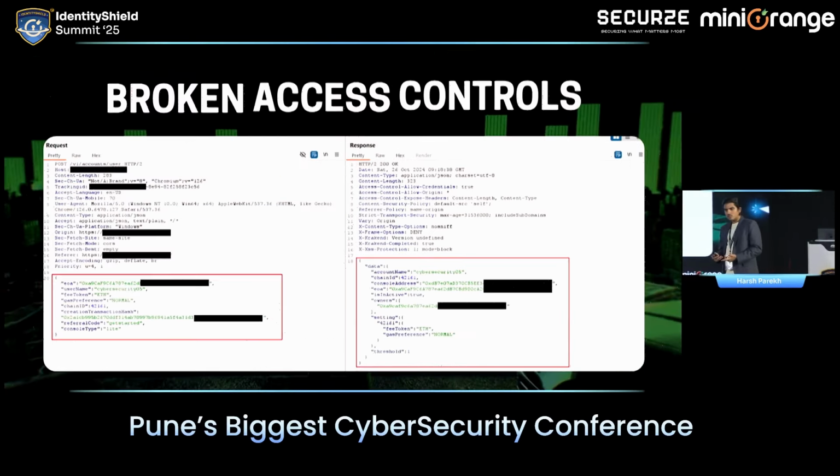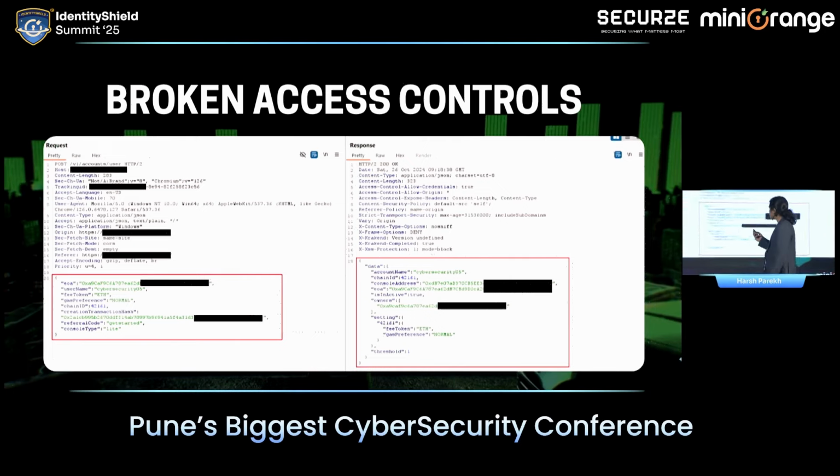A broken access control issue, and this is another broken access control issue where we were able to modify the profile and address information of the user. So if I modify on the left hand side, the EO is the address. It's the Ethereum address of the corresponding account. And below that is all the details associated with that particular account.